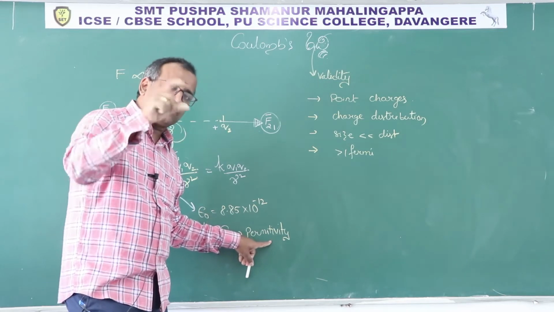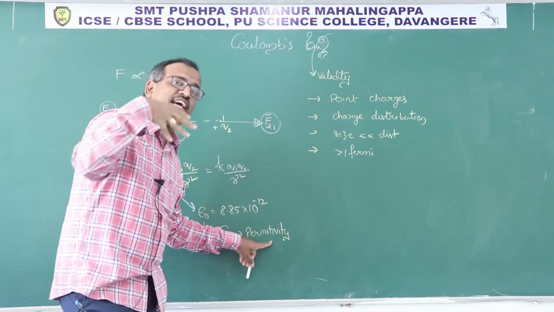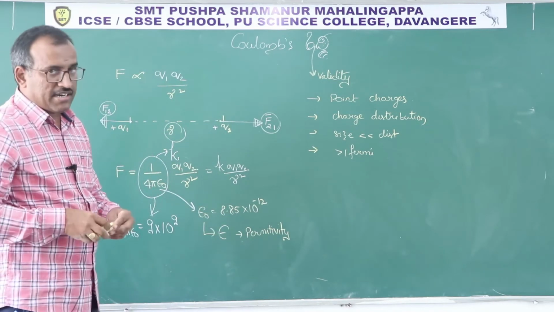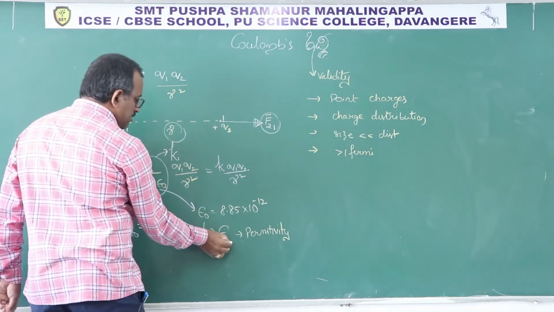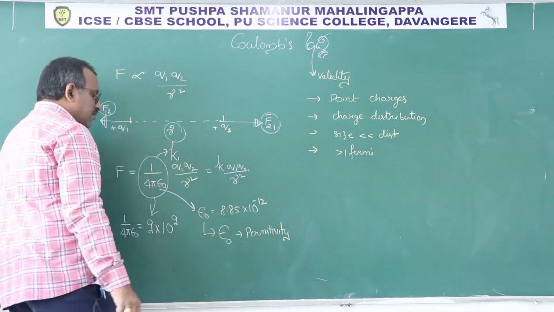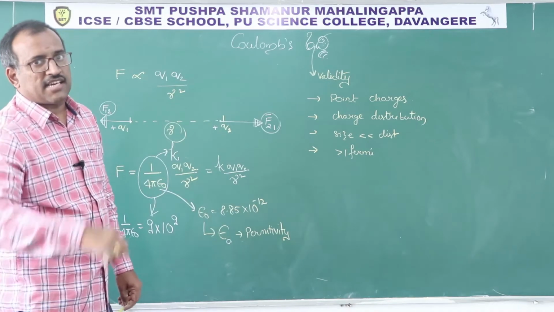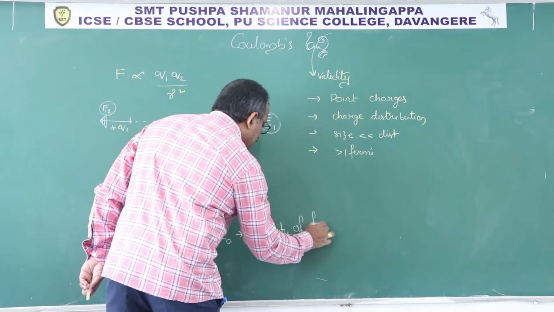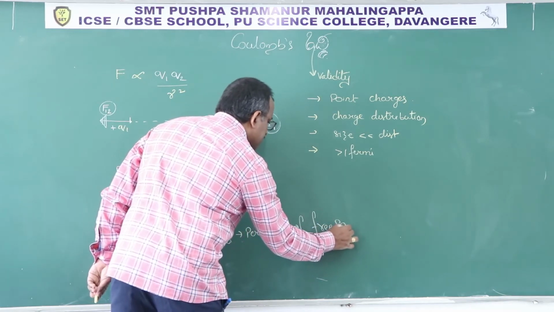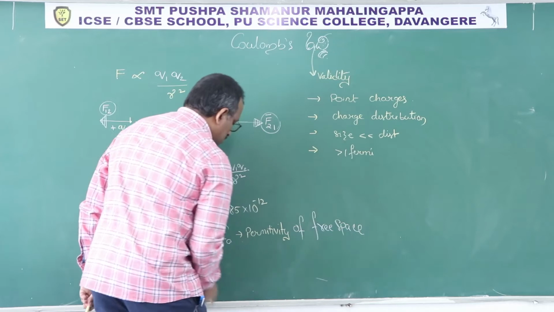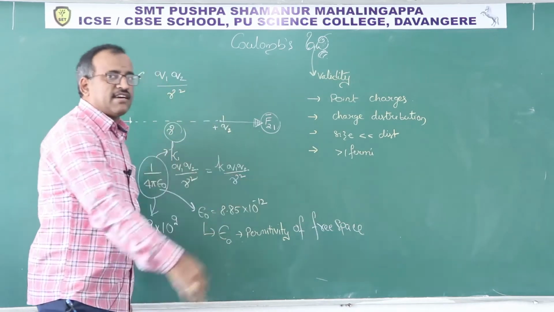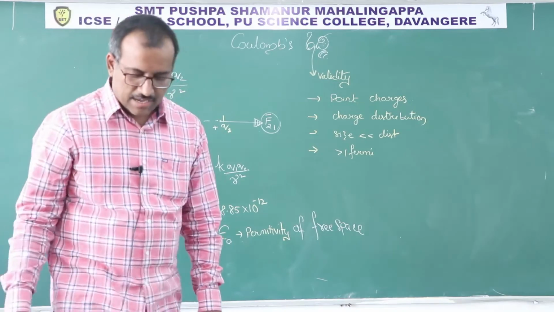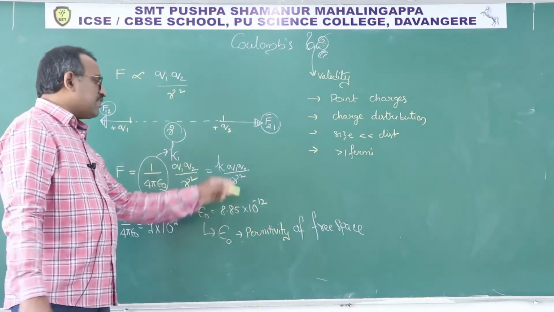Permittivity is a property of the medium to allow the field lines into it. But mind it, if I write epsilon naught, it means permittivity of free space. Nothing is there. Free space, vacuum or air, you can say. Clear? This is the value of that.